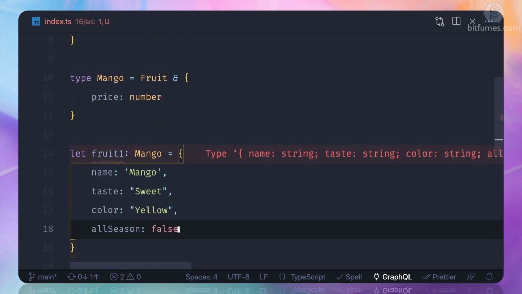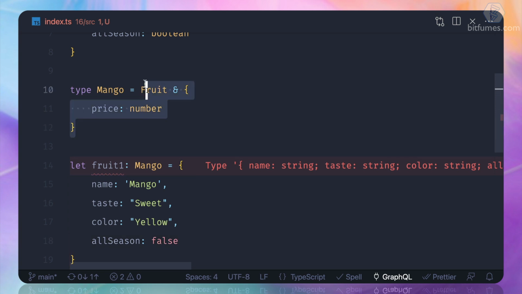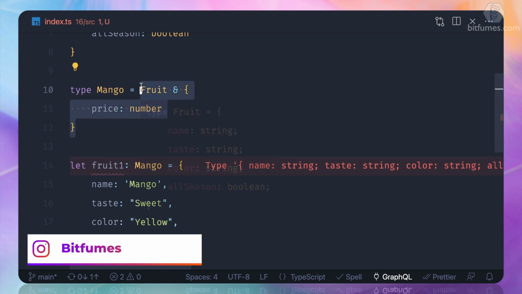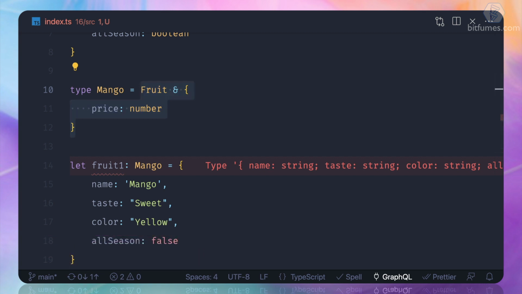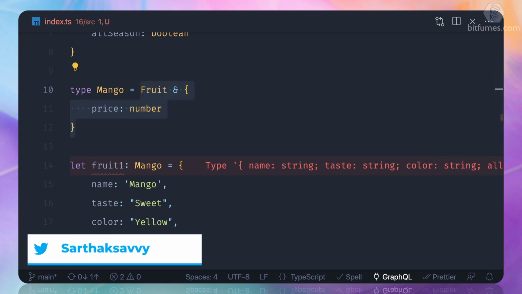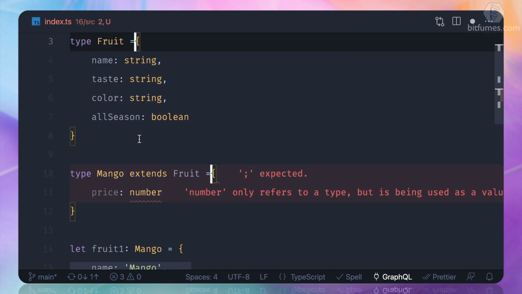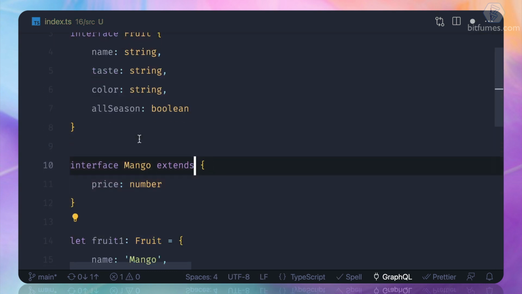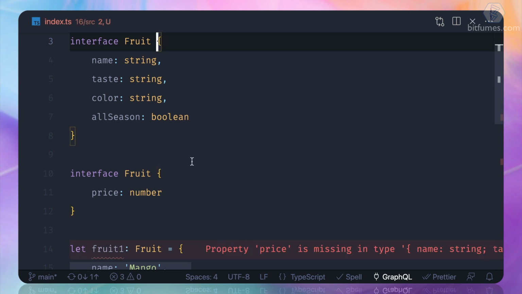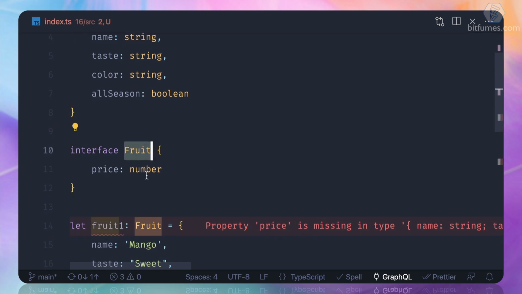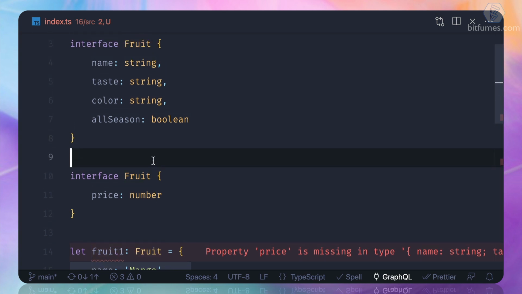So the same thing we can achieve, but I don't like this approach, and the interface looks more descriptive and intuitive. And with the power of just adding a property like this, I'm really happy with the interface. Now the question comes, when do you use the interface and when do you use the type? It's always up to you.